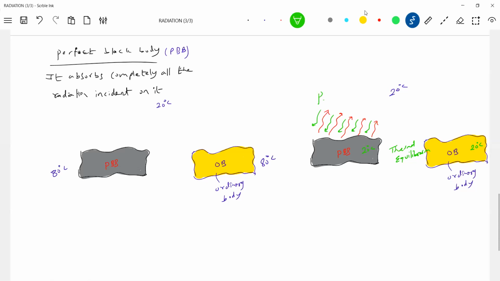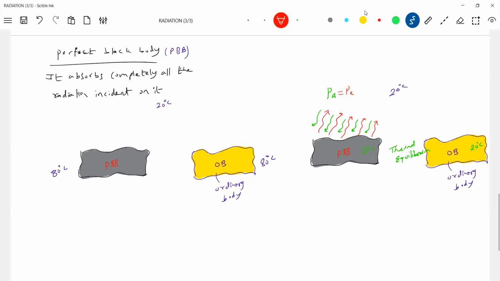So power emitted is equal to power absorbed. Okay, find this one. How many lines are incident? Green colors are the absorption, and red color lines are being emitted. This is absorbed. This is the emission.